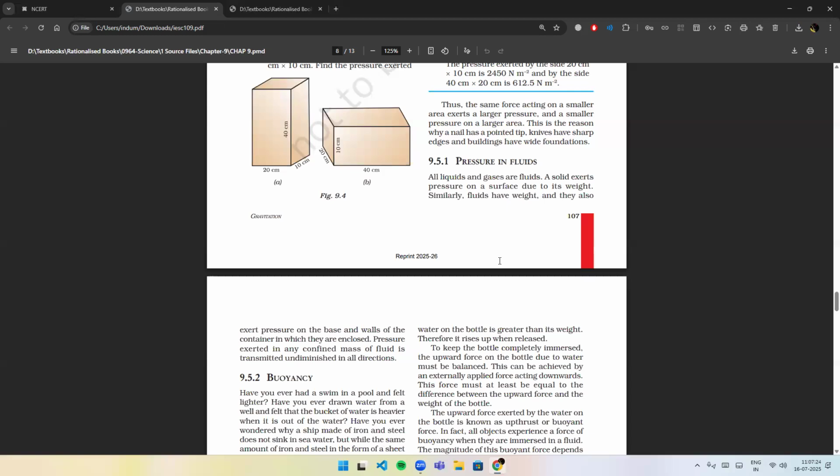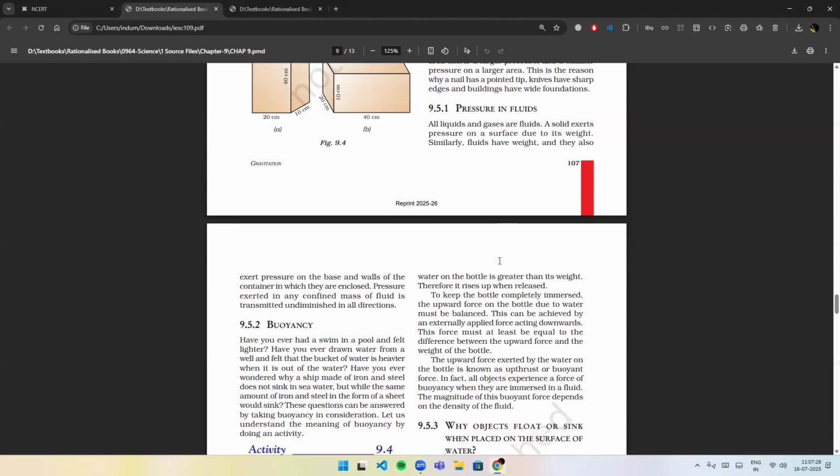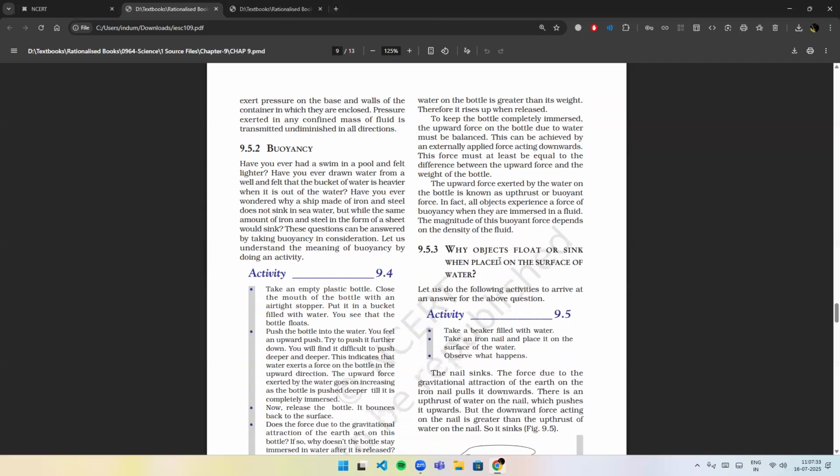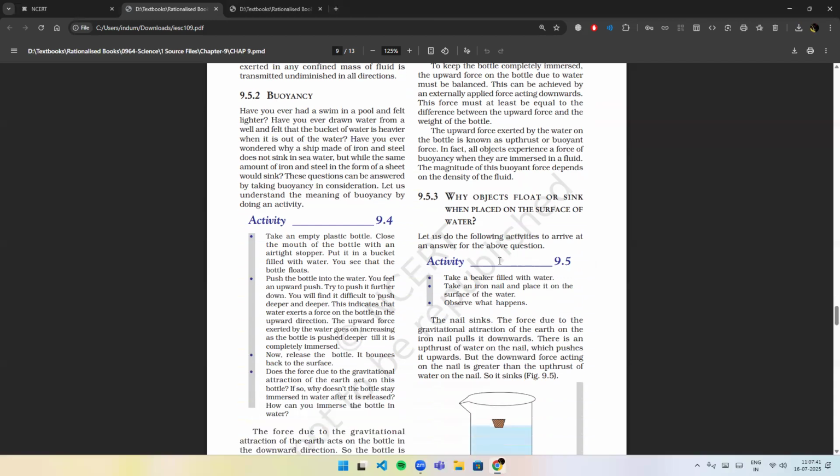A solid exerts pressure on a surface due to its weight. Similarly, fluids have weight and they also exert pressure on the base and walls of the container in which they are enclosed. Pressure exerted in any confined mass of fluid is transmitted undiminished in all directions.